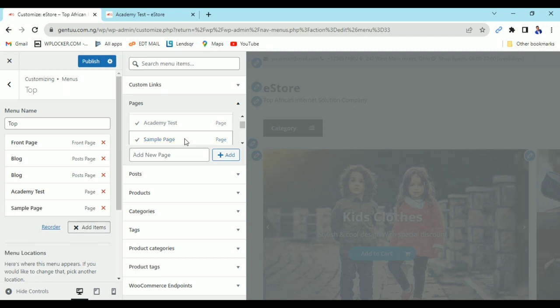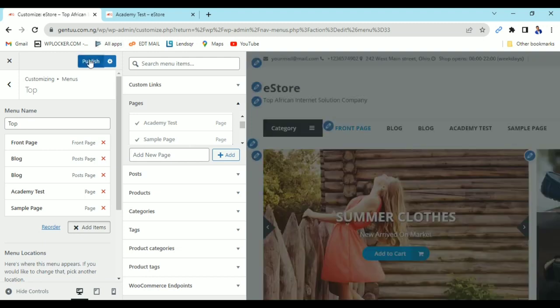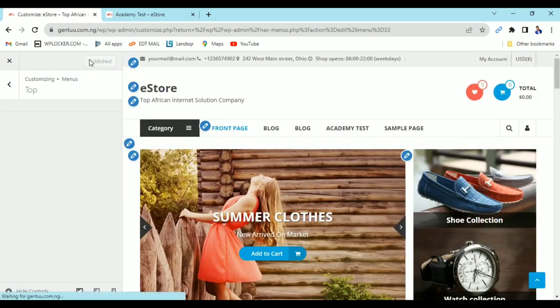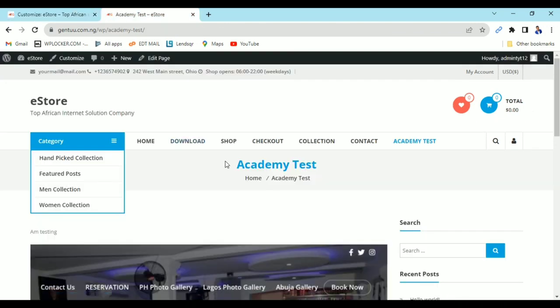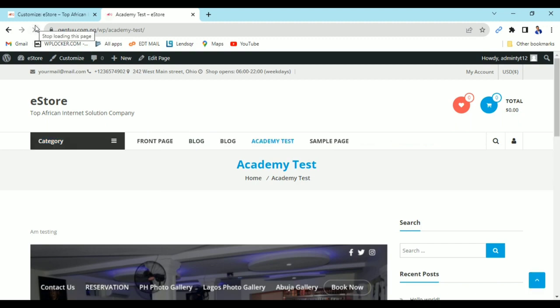Don't forget, anytime you create your menu, you have all the options here. So I'm going to click, then I click on publish. These are what I just add now. I'll come here. So this is what we have here before I refresh the website. Now I want to refresh the website. Wow, this is what we have now. You can see. So I'll be able to edit the menu successfully.